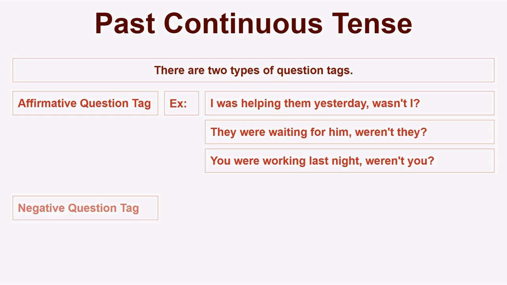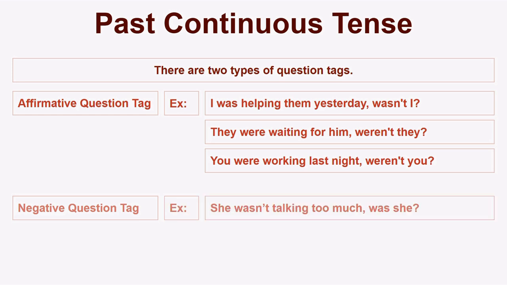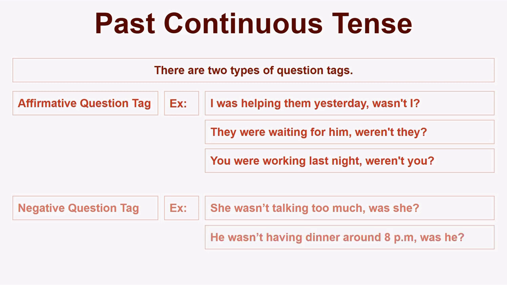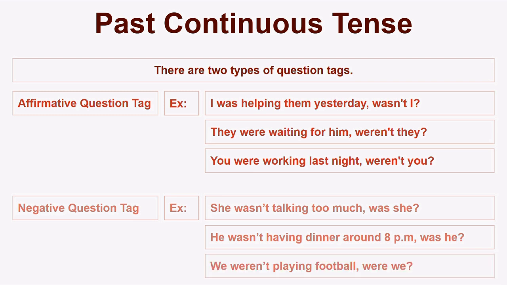Negative question tag. She wasn't talking too much, was she? He wasn't having dinner around 8 p.m., was he? We weren't playing football, were we?